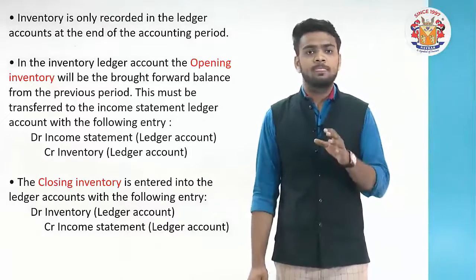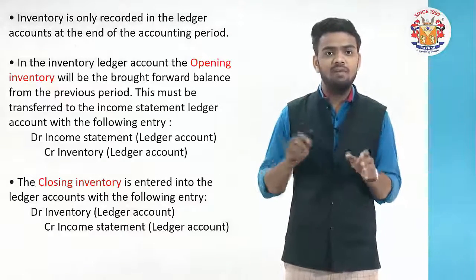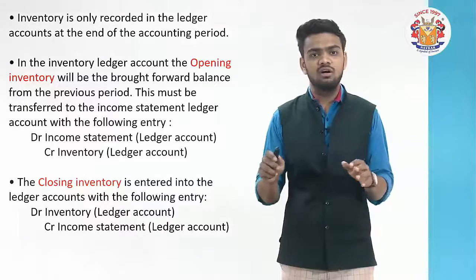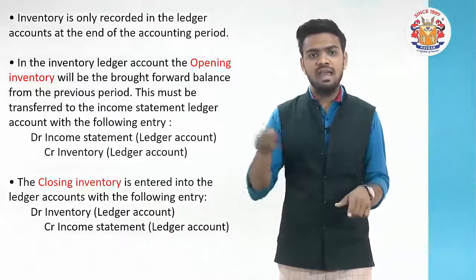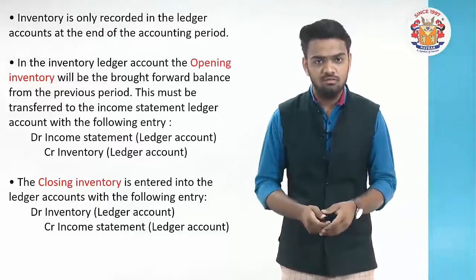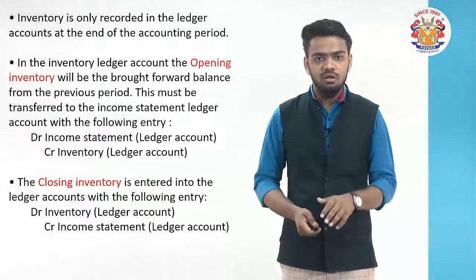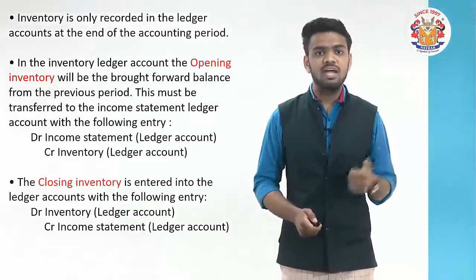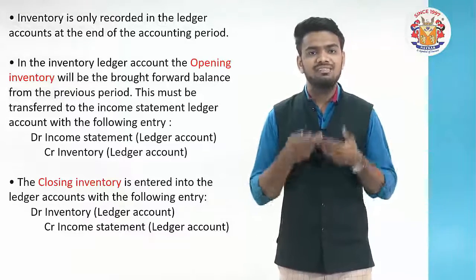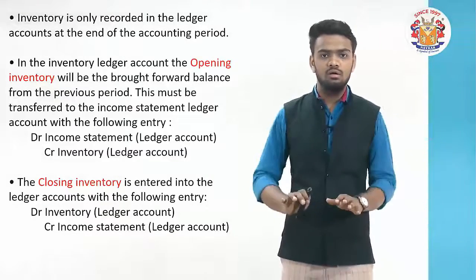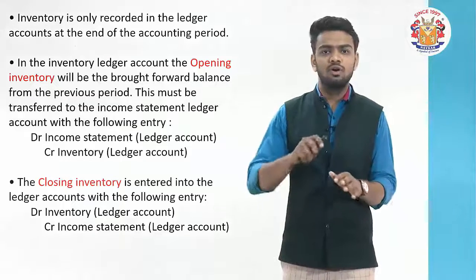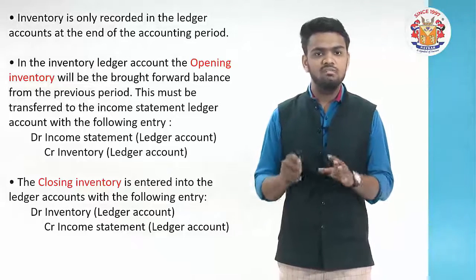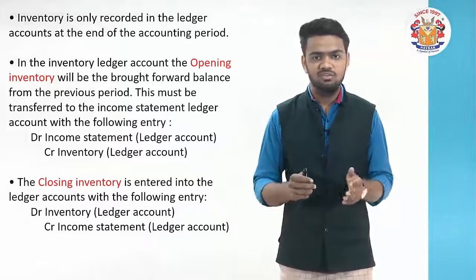Friends, if you understand better with a T-shaped account, I will suggest that you go with the flow of the T-shaped account, balancing it and taking it to the income statement. The debit and credit rule is important while recording the transaction. This is the time where we are preparing the financial statements at the year end. Here you just go in the flow of totaling the balance, debit and credit, in the name of the income statement, vice versa for the sales and purchase.